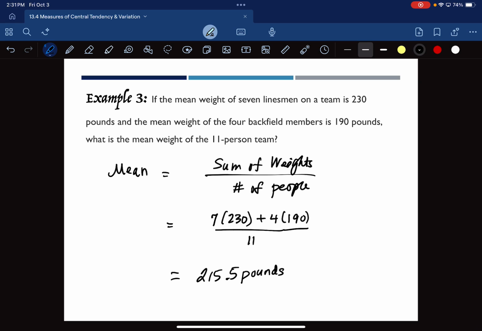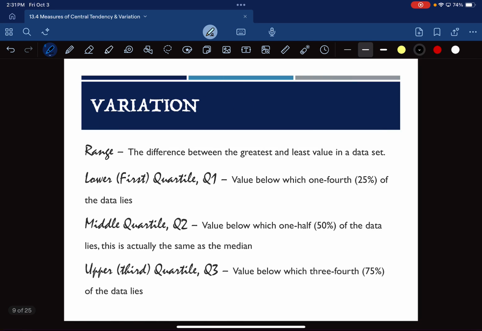That was it. Everything else in this section, which is the majority of it, is about variation. Right? So let's take a look at a little bit at the beginning here about variation before we pause to do some group work. Okay, so one bit of variation discussion is range. Range, in this context, is the difference between the greatest and the least value in the data set. Biggest one minus smallest one. And that's telling us the spread. How far apart are those values?